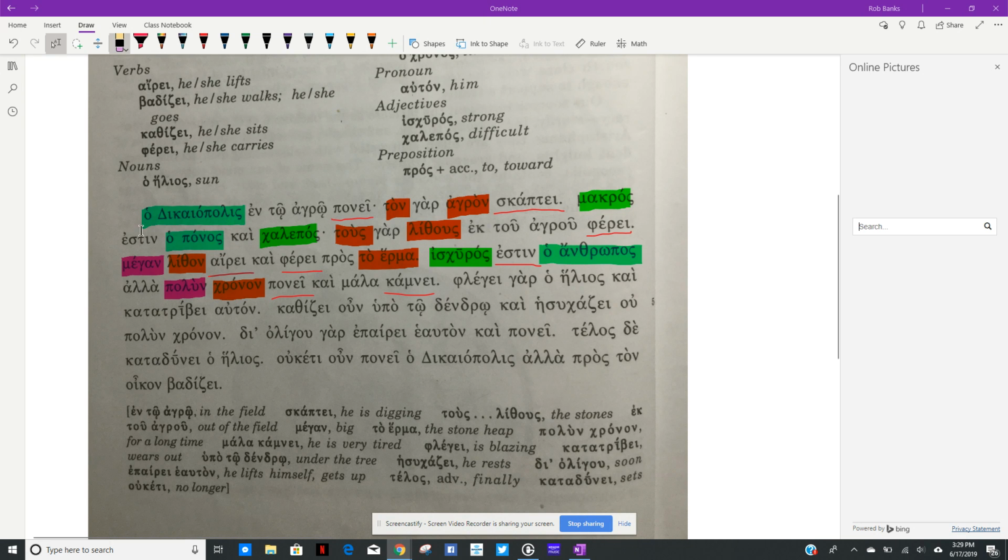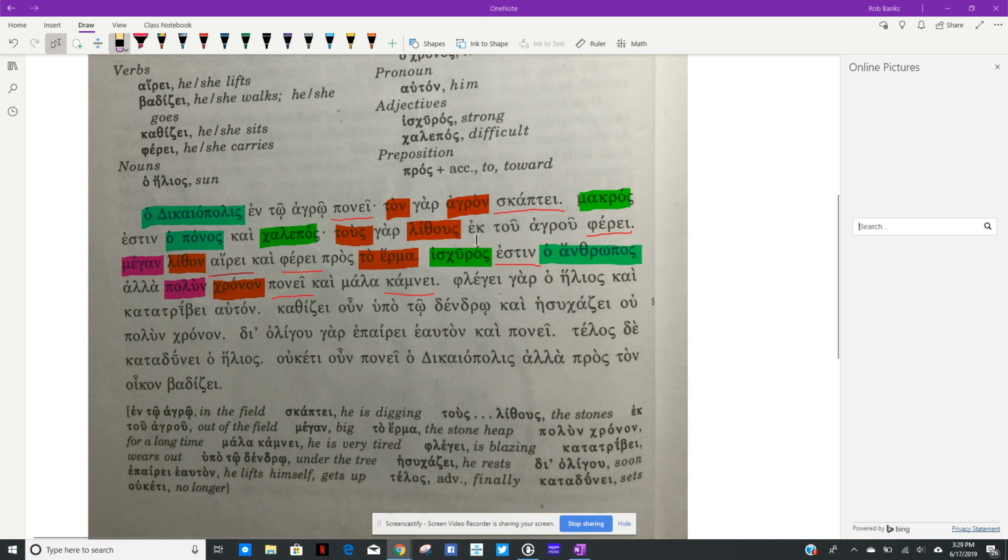Okay, makros ho ponos. So ho ponos, that's my subject. The verb is estin. So the work is makros, long, kai chalepos, difficult. Right? So the adjectives makros, chalepos, have to have nominative endings, because they're modifying a nominative. They're going to match in gender, number, and case.